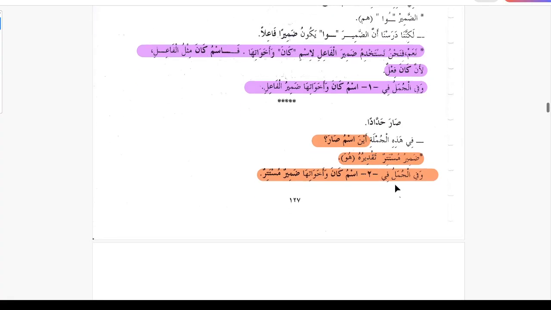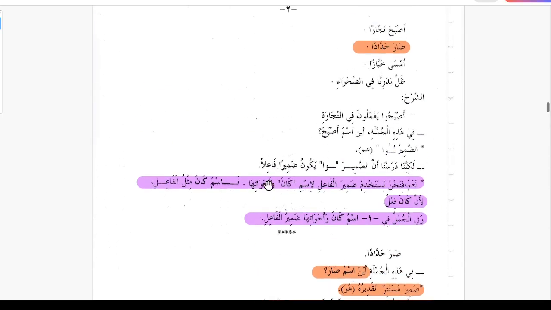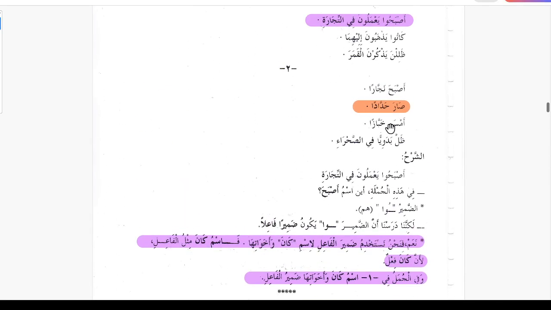So fi jumalu number 2, ismu kana wa ikhwatiha damirun mustatirun. In this group, the ismu asbaha is damirun mustatirun huwa. In this sentence, the ismu Sara is damirun mustatirun huwa, and similarly amsa khabbazan, he becomes a baker.